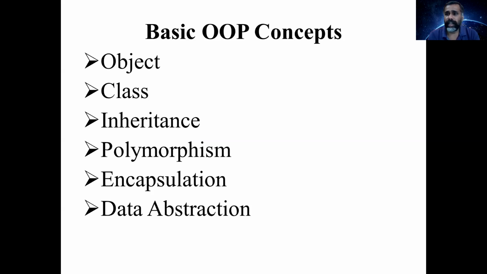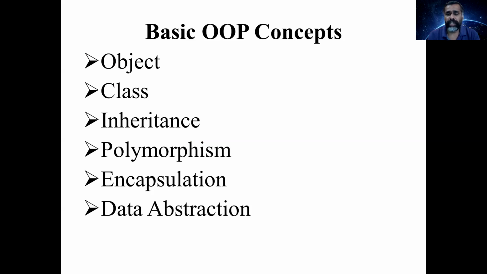And next one is inheritance. Inheritance is nothing but a class can inherit the properties of another class. That means a subclass will inherit the properties of the superclass. Otherwise, you can say a child class inherits the properties of the parent class. There are different kinds of inheritance: single, multiple, multi-level, hybrid, hierarchical. Single, multi-level, and hierarchical are supported by Java, whereas multiple and hybrid are not supported by Java, but they are achieved by using a concept called interface. In a later class, I'll be explaining what an interface is and how we can handle the interface in a Java program.